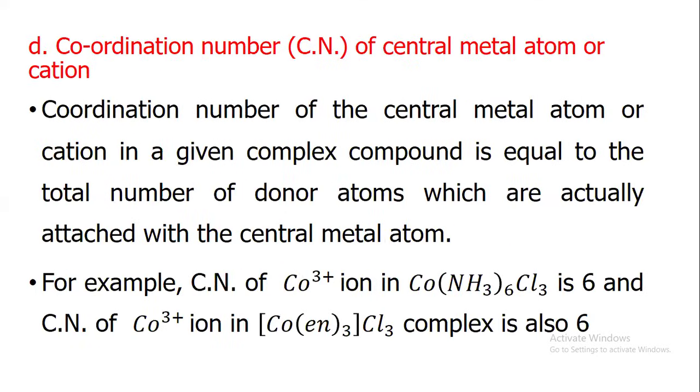Coordination number of the central metal atom or cation: the coordination number of the central metal atom or cation in a given complex compound is equal to the total number of donor atoms which are actually attached to the central metal atom. For example, the coordination number of cobalt(III) in this complex compound is 6, and the coordination number of cobalt in another complex is also 6.